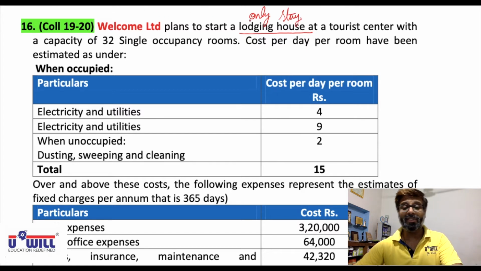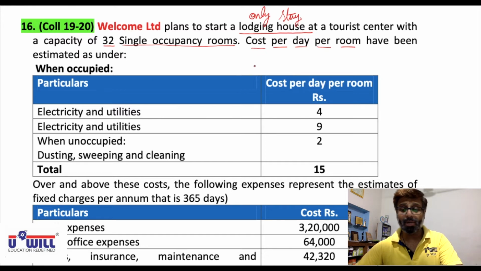There is no kitchen facility, there is no restaurant, there is no food. With a capacity of 32 single occupancy rooms. All are single occupancy rooms only. It's a small lodging house which they are planning. Cost per day per room have been estimated as under.